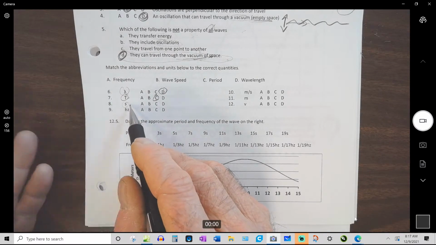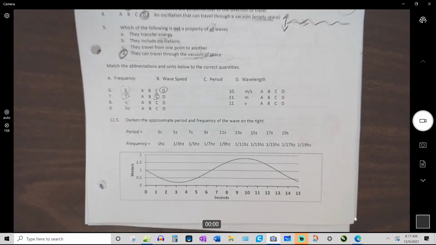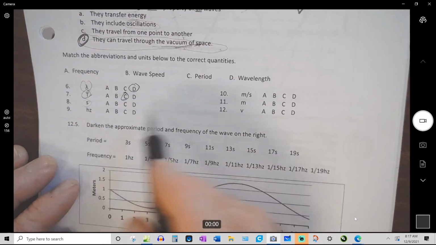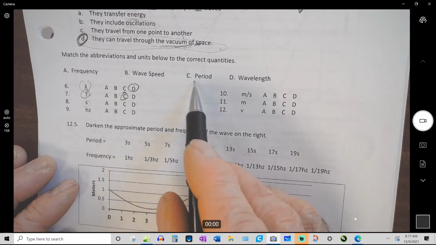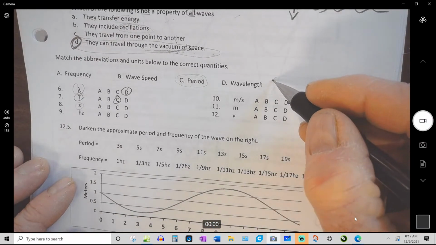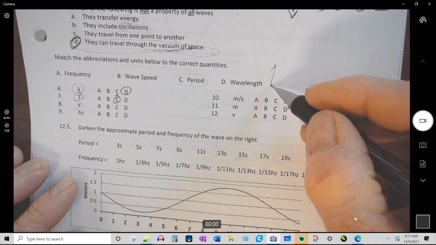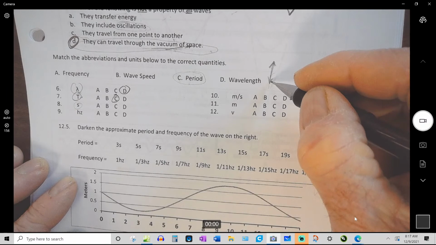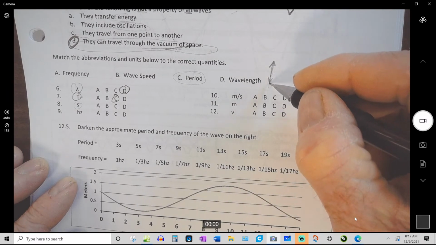S is just seconds. I think people try to stay away from it as a unit because it's a unit we use a lot. So the only thing up here that's measured in seconds is period. Period is if you have something that's shaking back and forth. It shakes up, shakes down, shakes up, shakes down. A period is the amount of time for it to go up and down and back again.